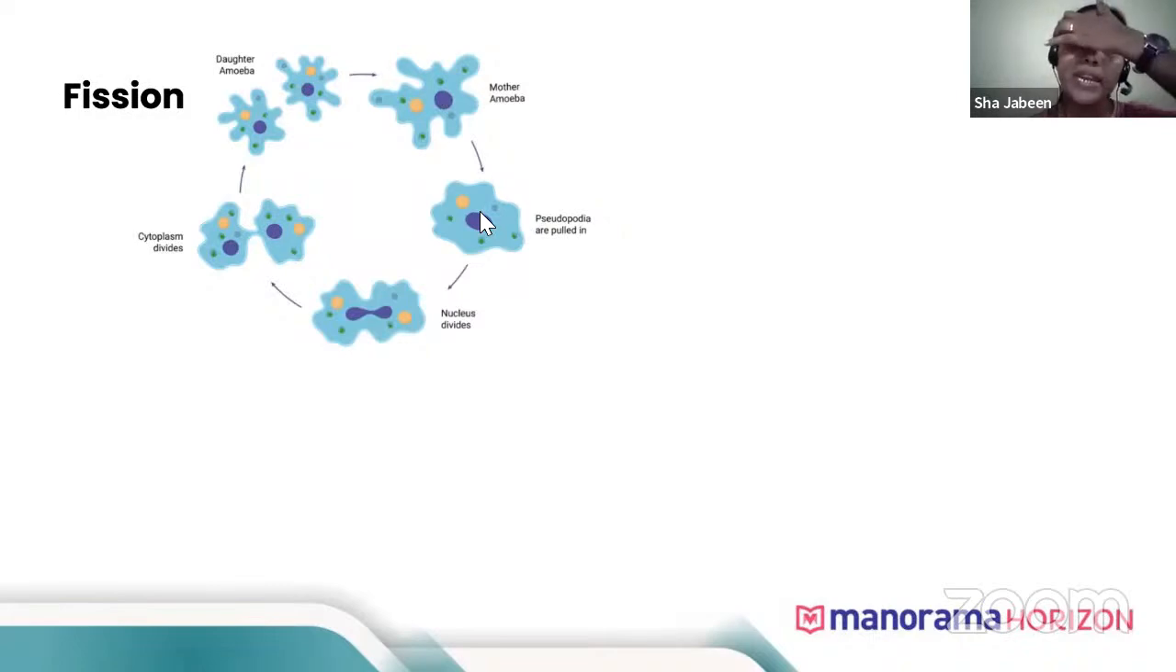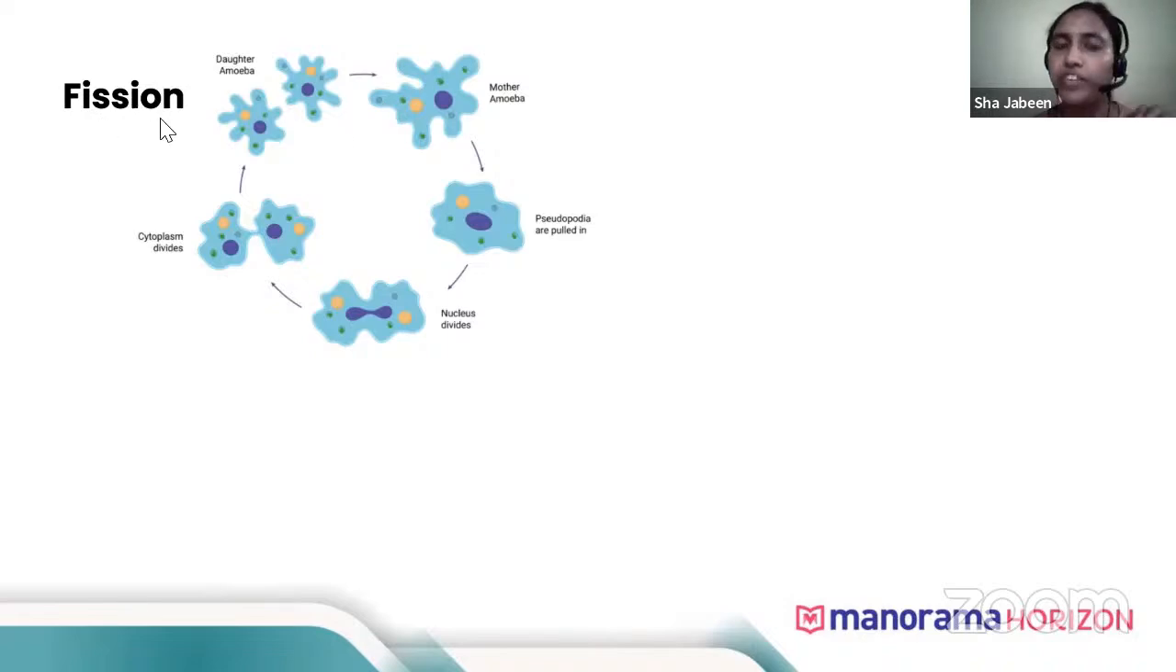So the mother amoeba enlarges. When it enlarges, first the nucleus enlarges and the nucleus divides. Later on, the whole cytoplasm divides and two daughter amoebas will be formed. Once these daughter amoebas grow up and attain the mother amoeba size, again the same cycle repeats. So the cycle keeps on repeating.